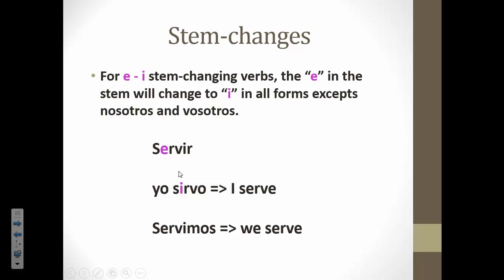Notice that the E has changed to I in the example. Yo sirvo means I serve. But remember, because we don't stem change in nosotros, notice that in the last example we didn't stem change. Servimos means we serve.